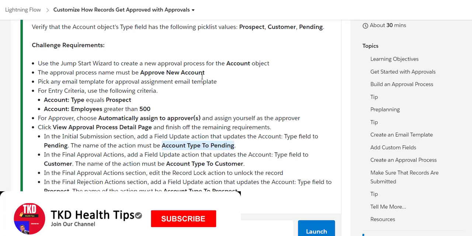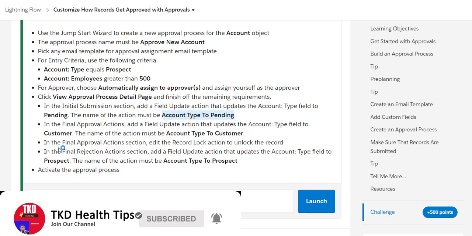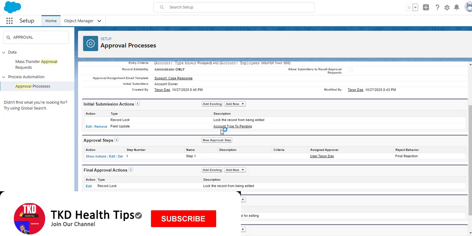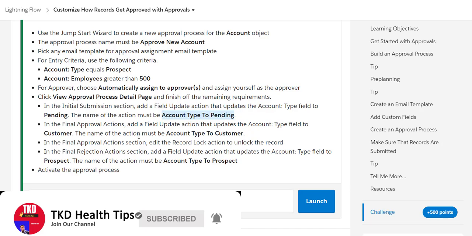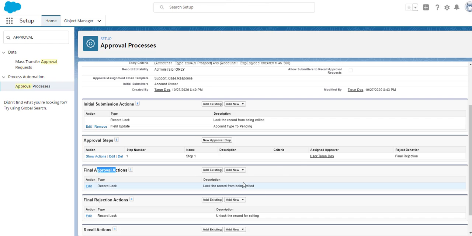Now the next requirement is in the final approval section, which is this guy. I need to have a field update action that updates the account type field to be customer.